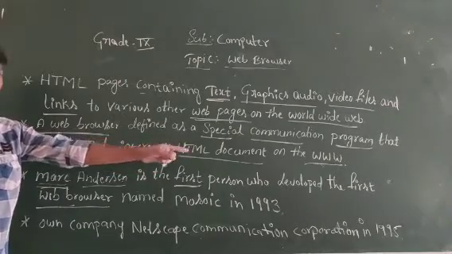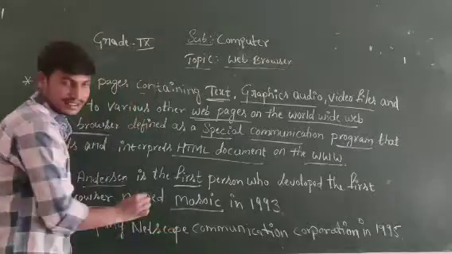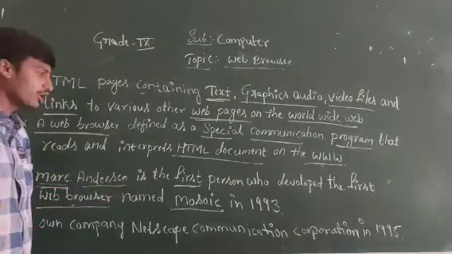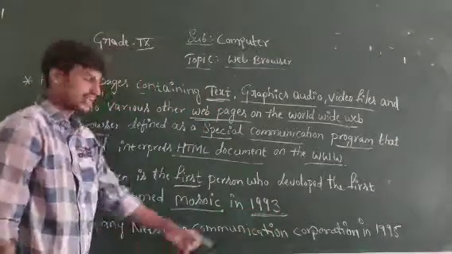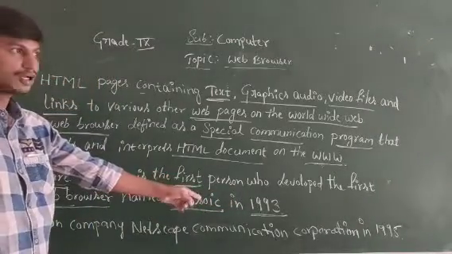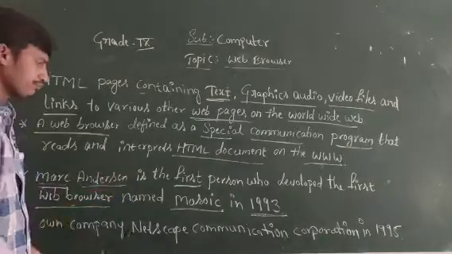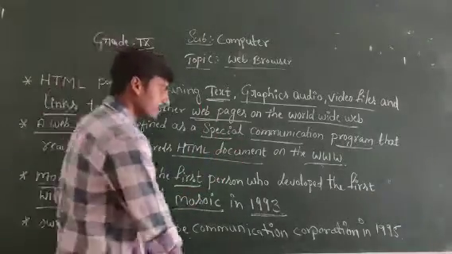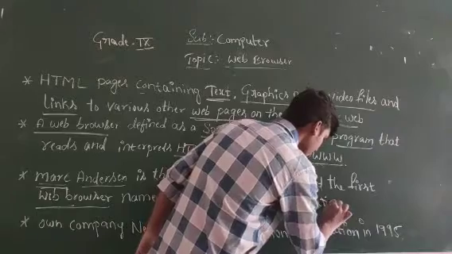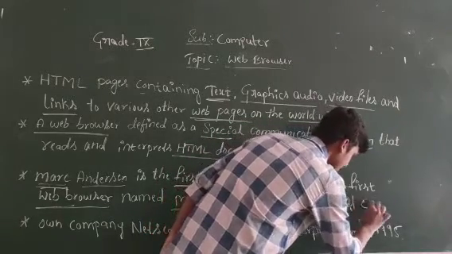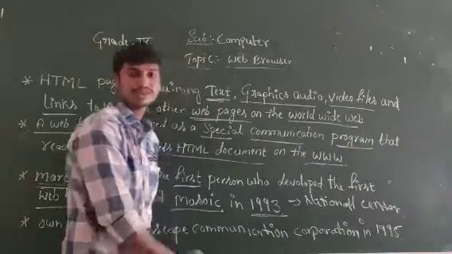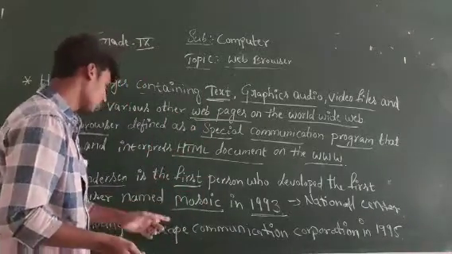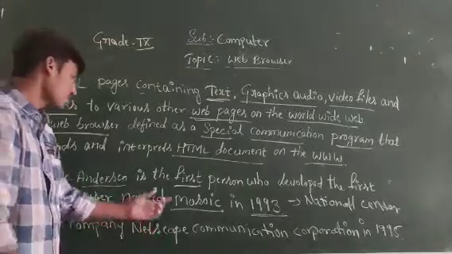What was the first web browser? The name is Mosaic. The Mosaic web browser was developed by Marc Andreessen in 1993. It was developed at the National Center, for supercomputing applications. To work with supercomputing applications, for that reason the first web browser was developed. The web browser's name is Mosaic.